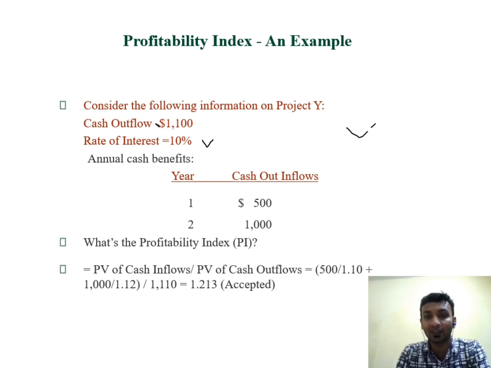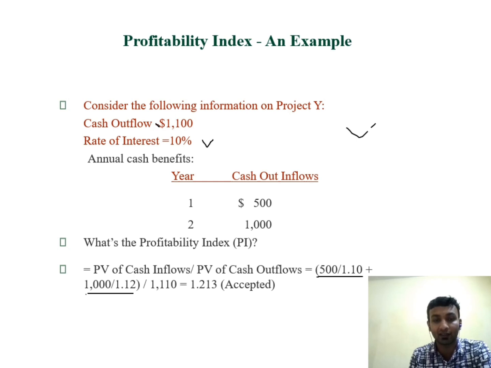So rate of interest is given. So here we can see I did it for ease for doing it fast. So we should find out the present value. Present value: 500 divided by 1.1 squared, then 1000 divided by 1.1 squared.